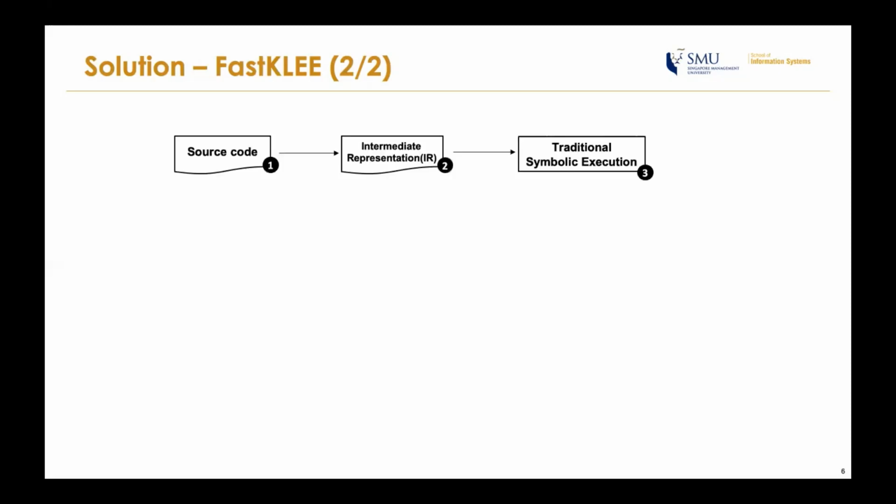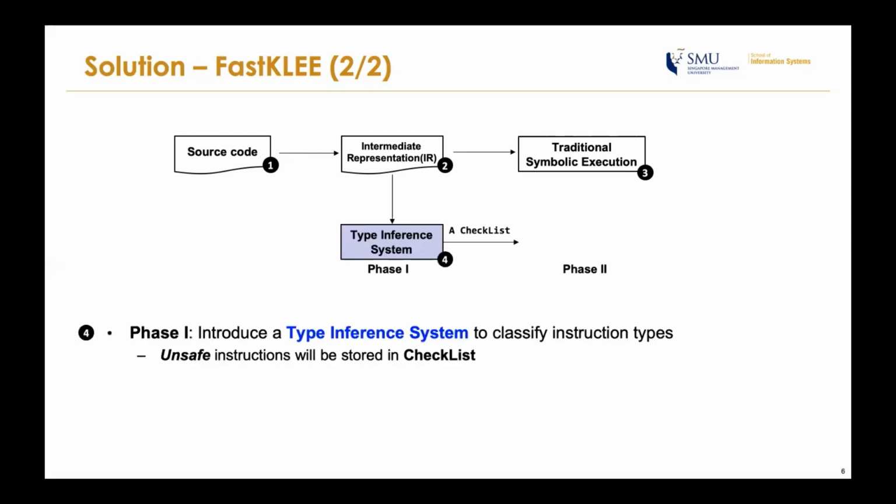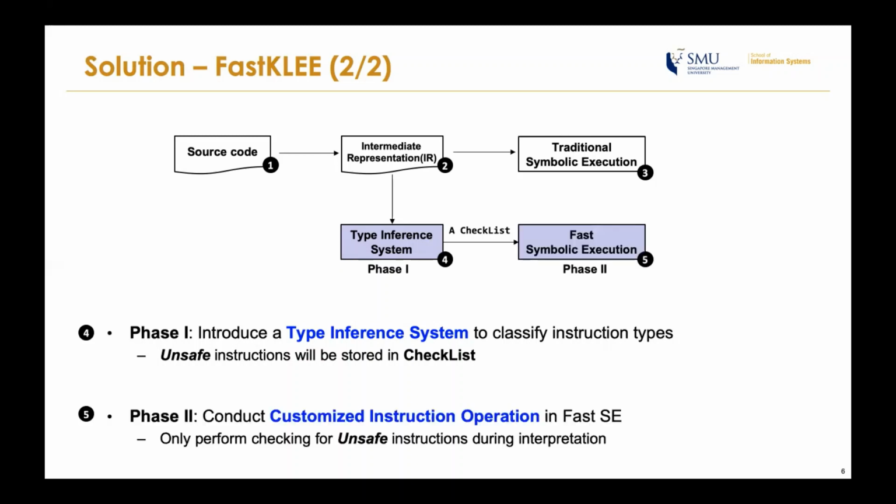We kept the general workflow of traditional SE we just mentioned. We designed two new phases to support our approach. In the first phase, we introduced a type inference system to classify instruction types, where unsafe instructions will be stored in a checking list. Then in the second phase, during interpretation, we conduct a customized instruction operation that only checks those unsafe instructions to avoid redundant checking. In this way, FastKLEE could help reduce interpreting overhead for faster symbolic execution.